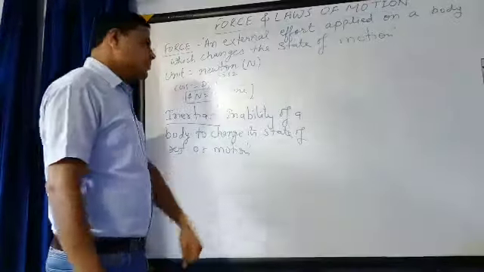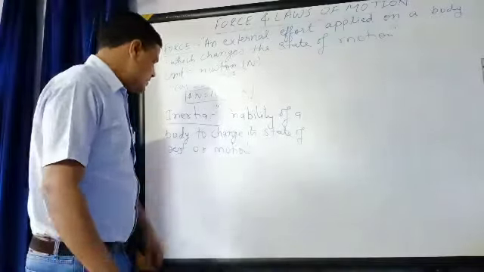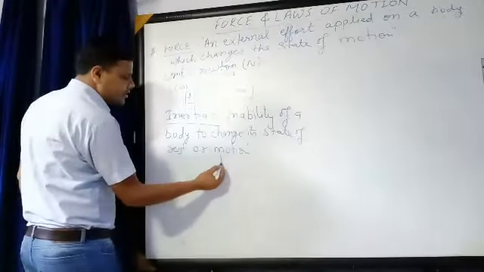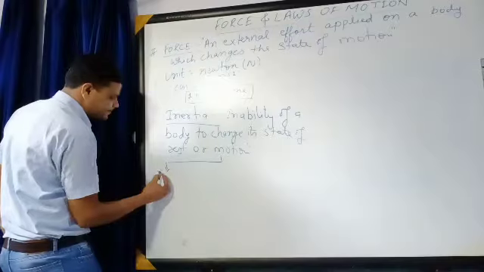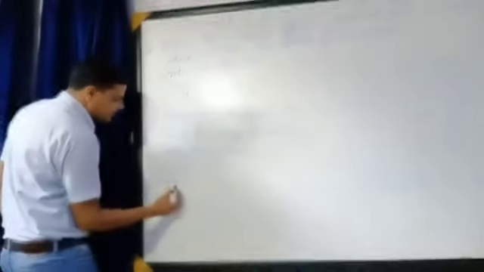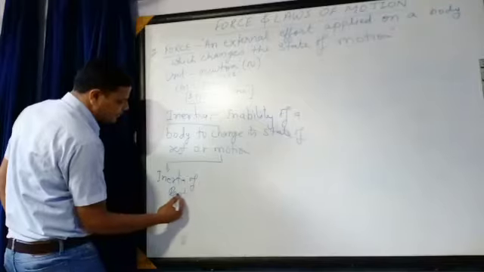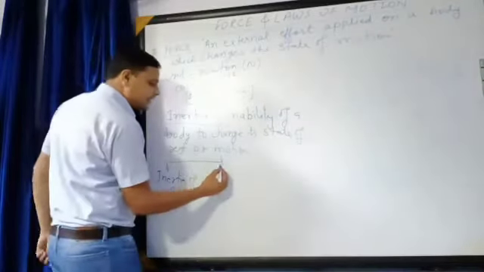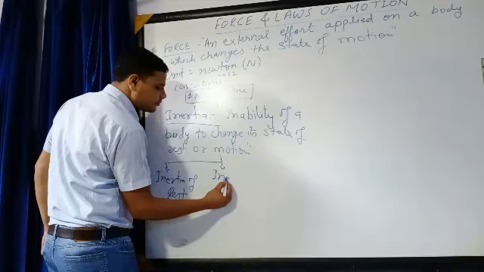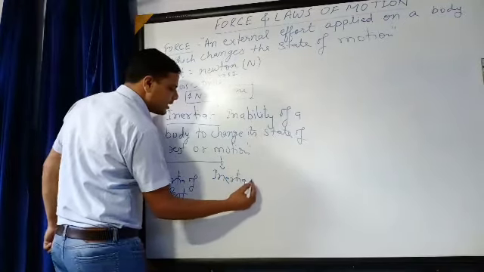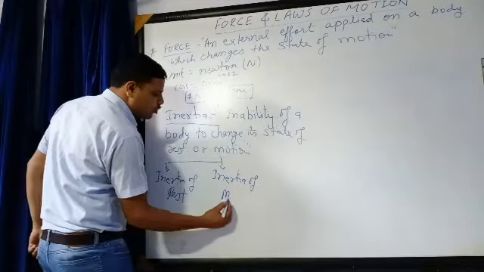So how many types of inertia are there? We can say first is inertia of rest. Second is inertia of motion.